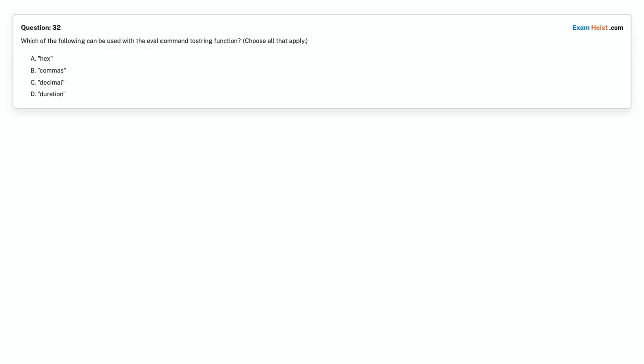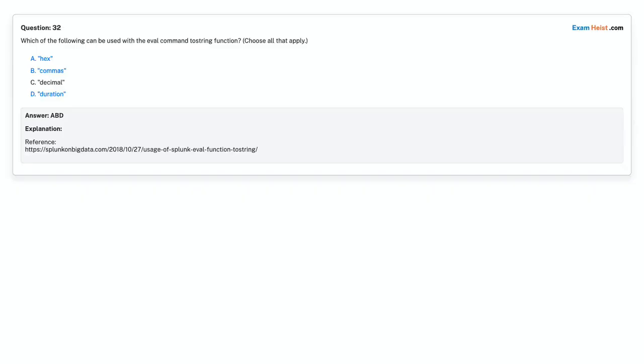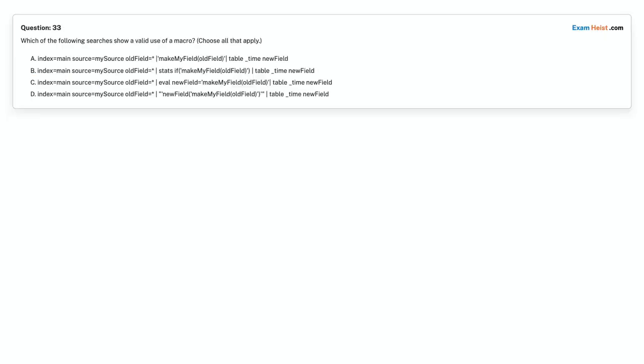Question 32. Which of the following can be used with the eval command to string function? Choose all that apply. Option A. Hex. Option B. Commas. Option C. Decimal. Option D. Duration. Choose the correct answer. Correct answer is option A. Hex. Option B. Commas. Option D. Duration.